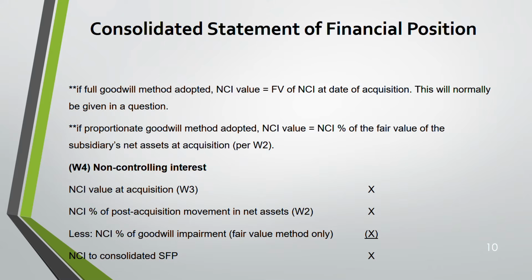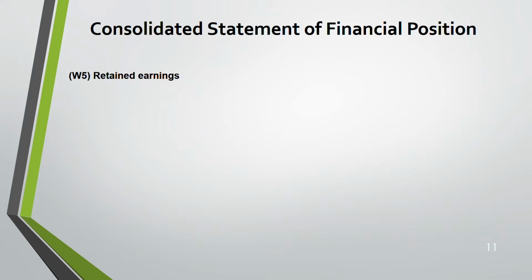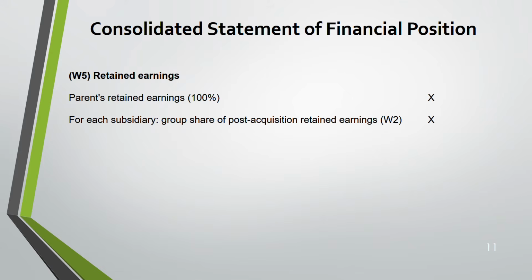Next, whatever it is, that will go to your consolidated statement of financial position. In the very beginning, we saw the format of the consolidated statement of financial position. NCI will go there. Working number 5, retained earnings. First, the parent's share: 100% of the parent will go. With that, you have to add the post-acquisition profit, which we have already done in working 2. Remember, the movement between acquisition and reporting date of the net assets is known as post-acquisition retained earnings. So you take the group share. Let's say you have acquired 80%, so 80% of that post-acquisition retained earnings you have to add.